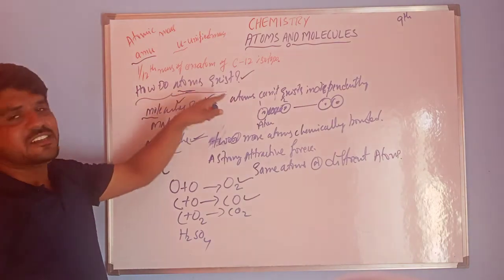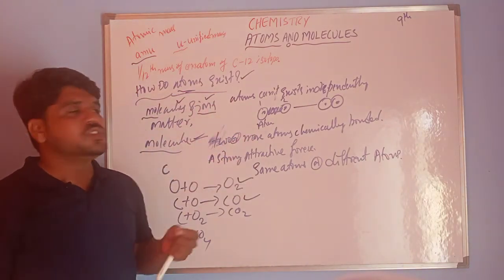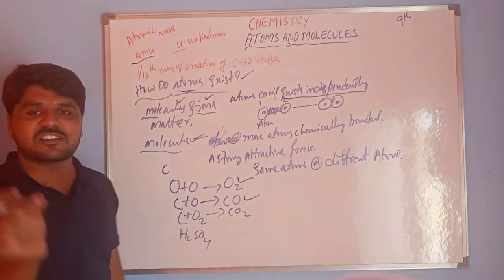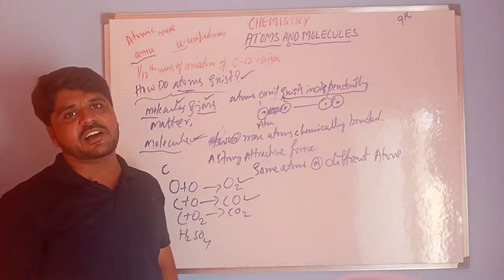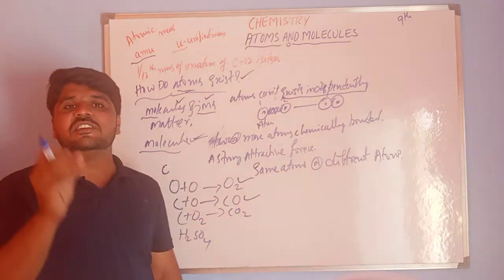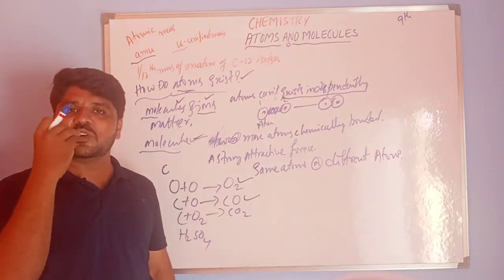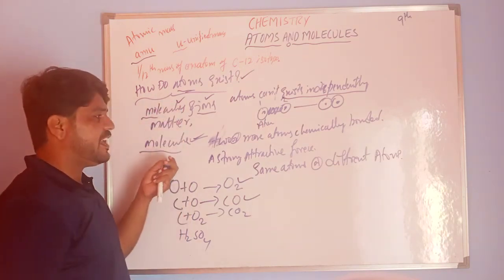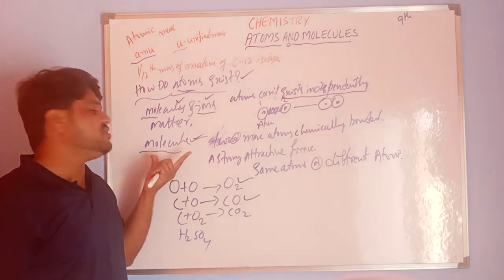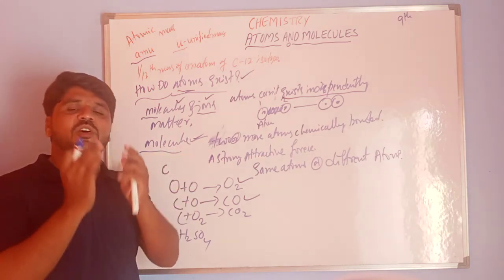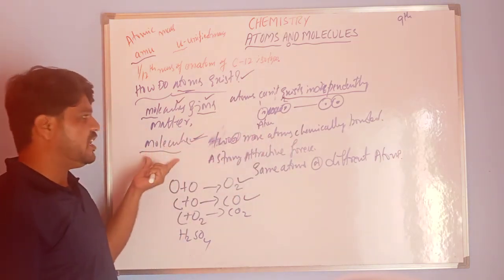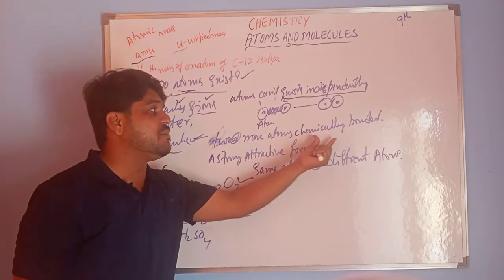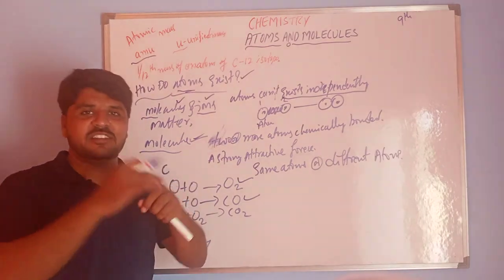So how do atoms exist? Individually or independently they do not exist, because they are very small particles. That is the reason we cannot see atoms with our naked eyes. This is the story of atoms, and next is molecules. Molecules are generally a group of two or more atoms, chemically bonded together.